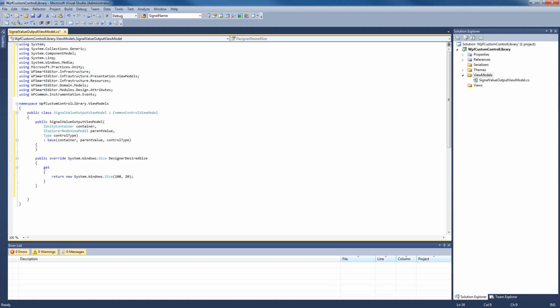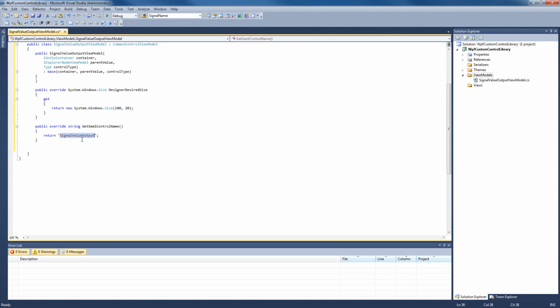Next, we're gonna override the GetXAMLControlName method to return the name of the corresponding Silverlight control, in our case, the SignalValueOutput. So our method will look like this. It will return the SignalValueOutput just as planned. The next override will be for the GetNamespaces method to return all the namespaces that our Silverlight control requires in order to run.